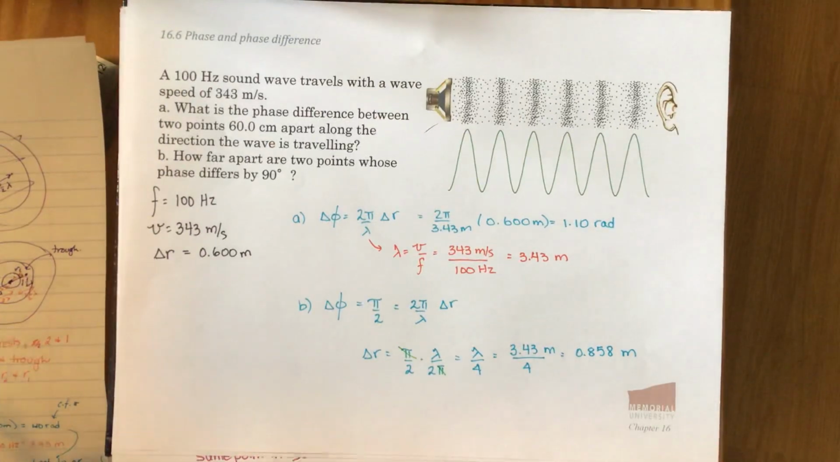If we take stock of this answer, then it pretty much makes sense. 90 degrees is a quarter of a cycle, so it makes sense to think that our difference in distance is also going to be a quarter of a cycle or a quarter of a wavelength.